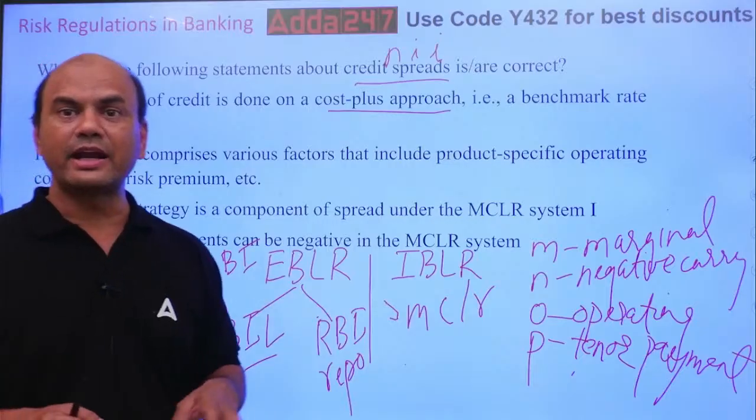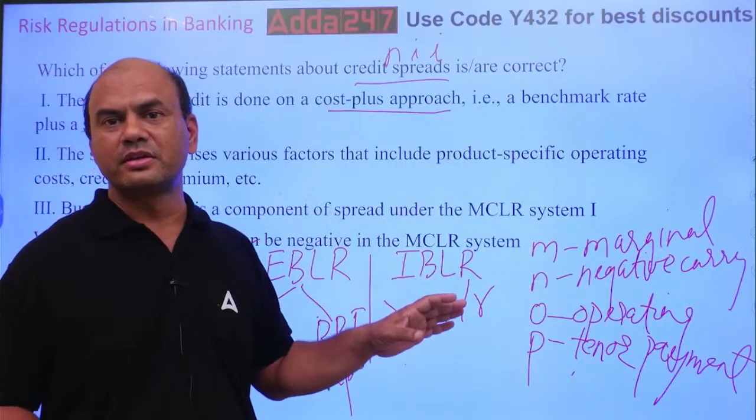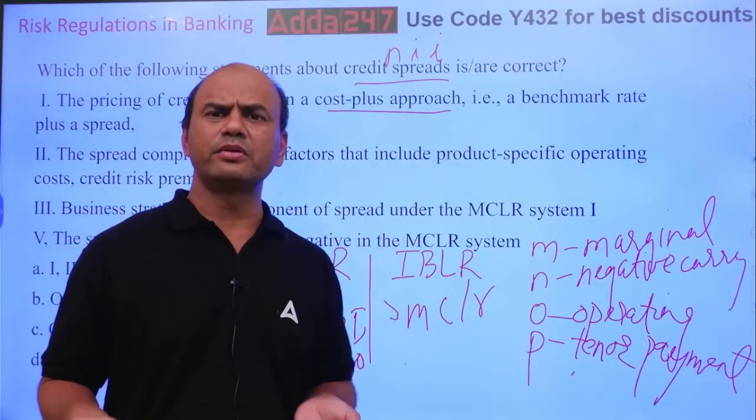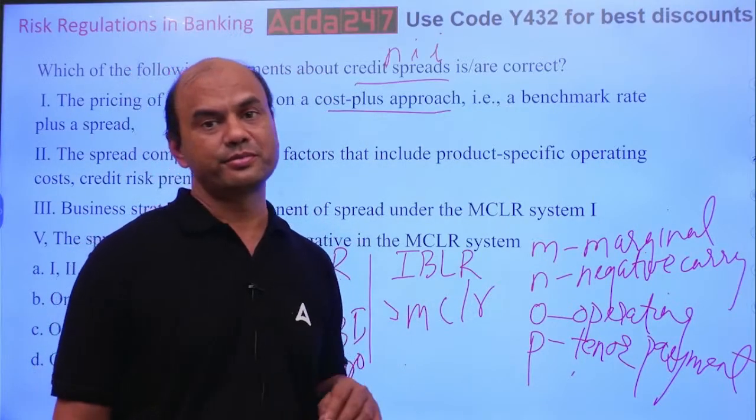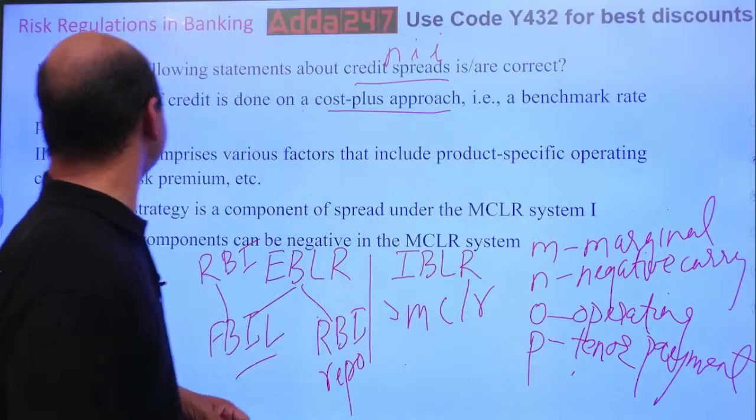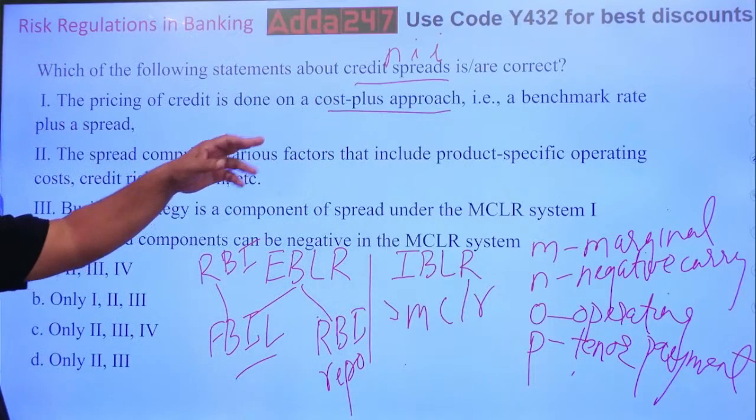Because nobody can guarantee that I am taking 10 questions and that these 10 questions will come. I don't know. But the explanation in that will be definitely useful to you. Okay? So where were we? Pricing: cost plus, benchmark plus spread.